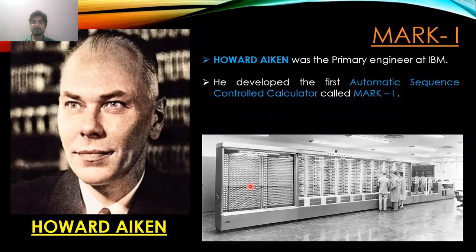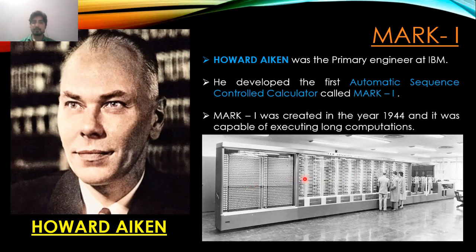He developed the first automatic sequence controlled calculator called Mark One. This is the picture of Mark One in the figure you can see. Mark I was created in the year 1944 and it was capable of executing long computations. Before Mark I, all the computers which were made were made for doing small calculating works like adding a few numbers. But Mark I was the first computer which was capable of doing long calculations, not because of its size, but because of its processing power.